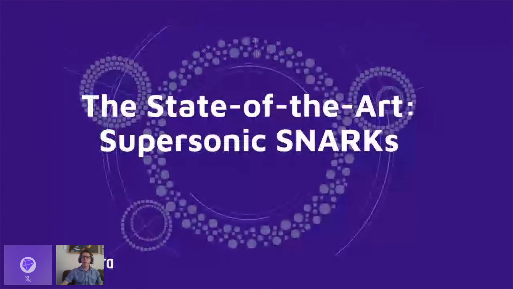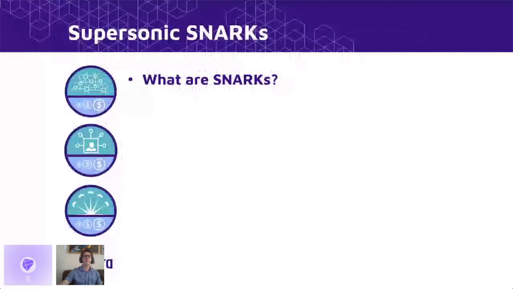So now that we know how to evaluate a zero-knowledge proof system, let's take a look at one of the most recent zero-knowledge proof systems to be discovered, supersonic snarks, and see how it holds up to our analysis. Once again, we're not going to talk much about the construction of supersonic snarks, but we will discuss what they do and why they're effective. To begin, what is a snark?